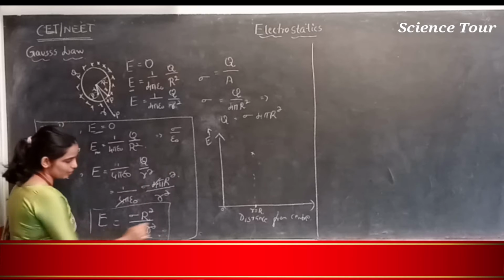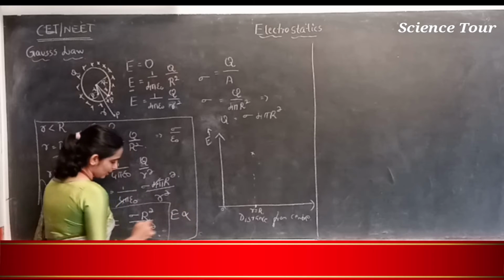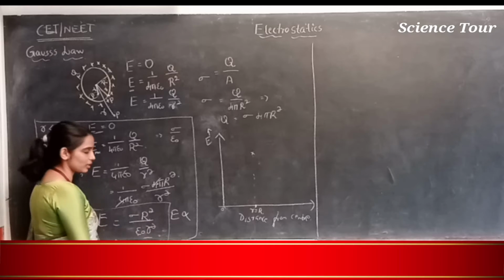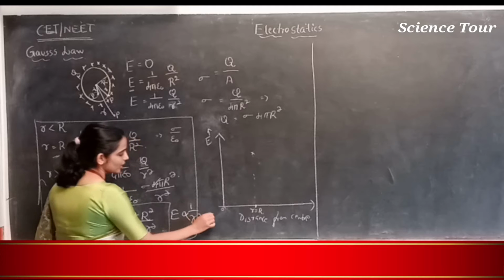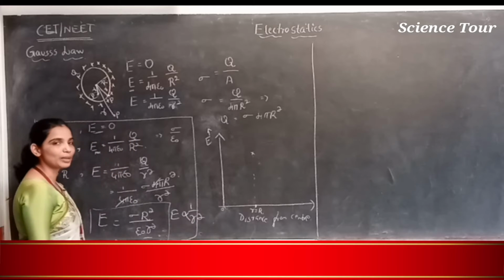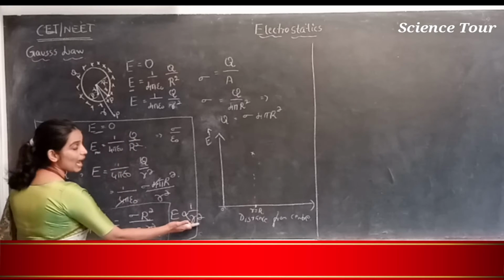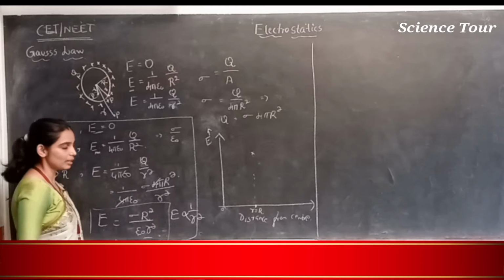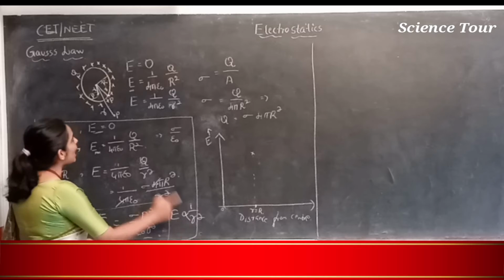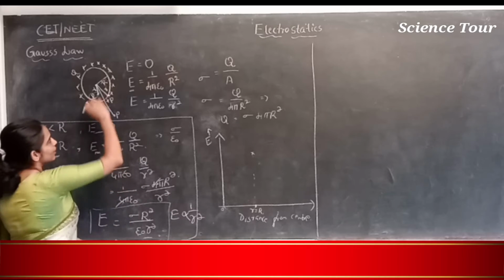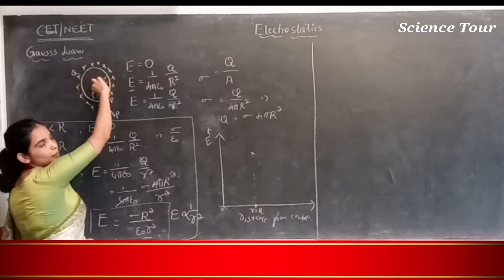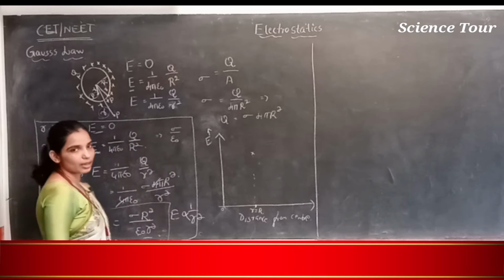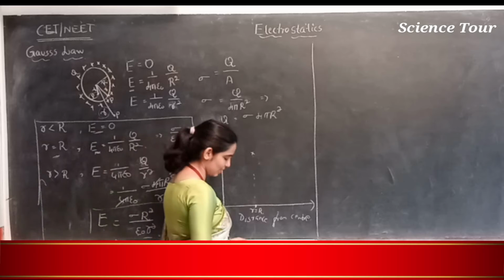Here sigma is constant, R is the radius which is also constant, and epsilon naught is a constant, so E is inversely proportional to r square. What do you mean by inversely proportional? As r increases, E decreases rapidly. This is r square, so as r increases, your electric field intensity decreases rapidly.